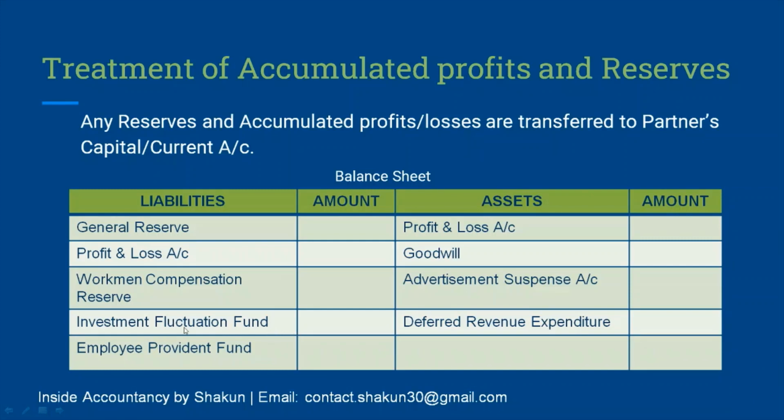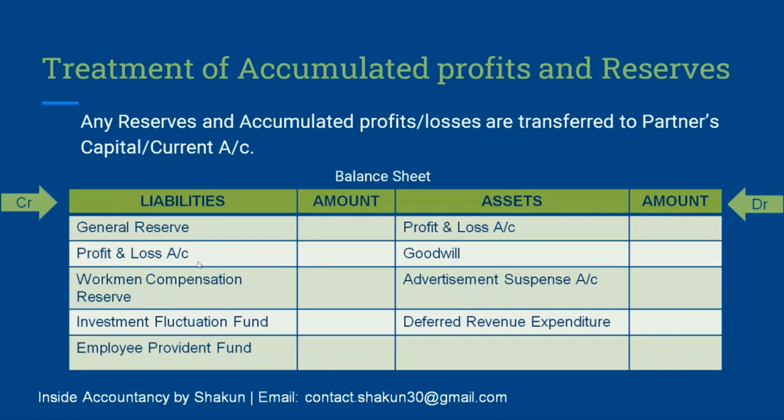Investment is always subject to a lot of fluctuations, so any loss arising due to fluctuations is borne by investment fluctuation fund. And employee provident fund is basically an outside liability, employees' money that is kept safe with us. So all the things that are mentioned on the liability side, they always have a CR balance, as you already know. And the things which are mentioned on the asset side, that is P&L account, goodwill, which is basically the old goodwill, advertisement suspense or deferred revenue expenditures, all these have a DR balance.